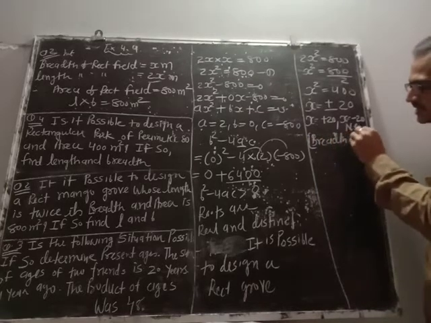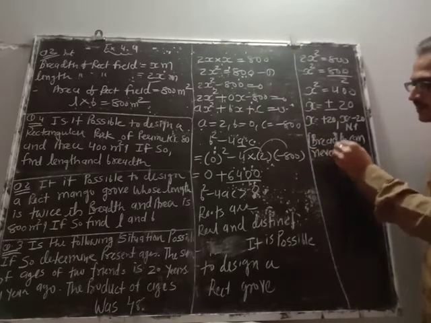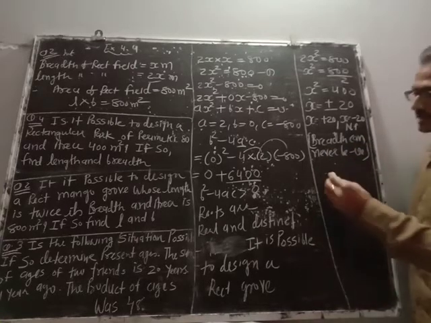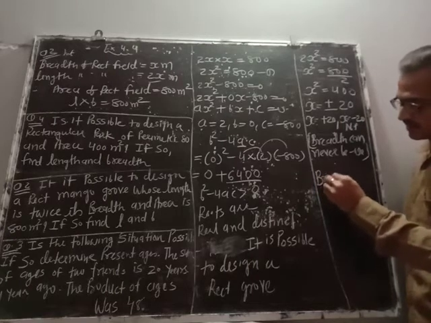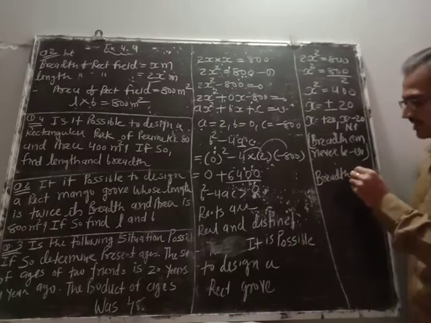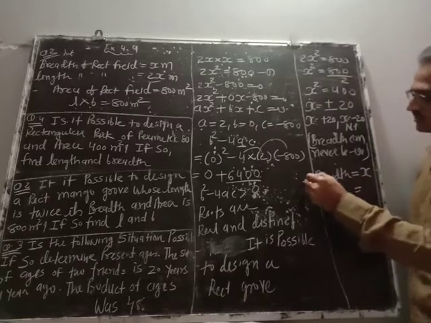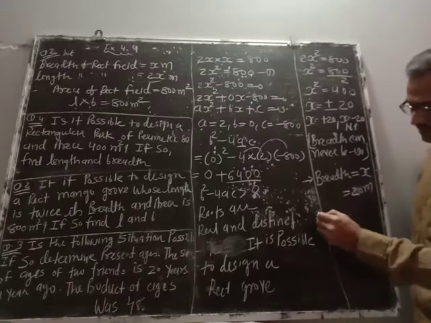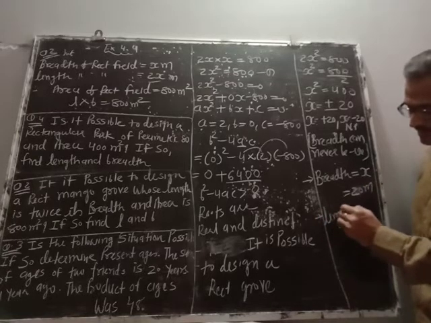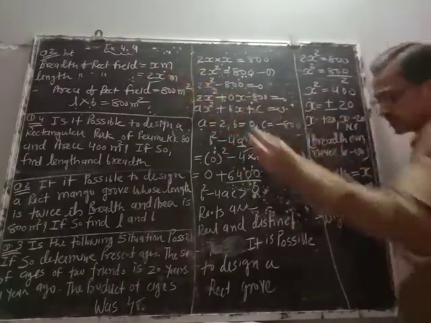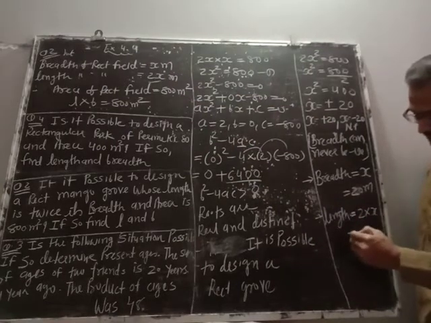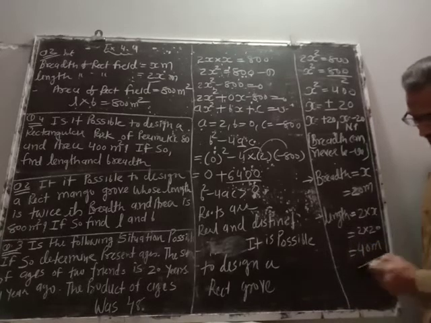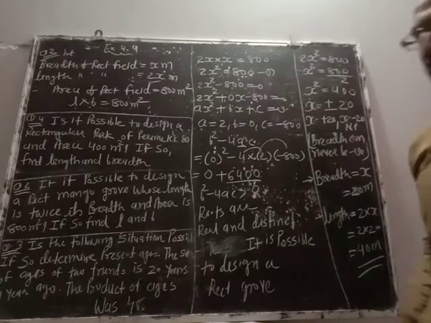Breadth can never be negative. Okay, so breadth will be x equals to 20 meter, and length will be 2 into x, 2 into 20 equal to 40 meter. So here the sum is solved. Go through it.